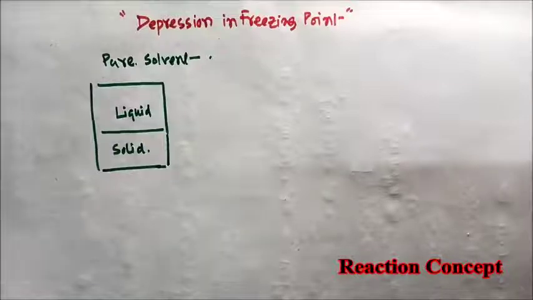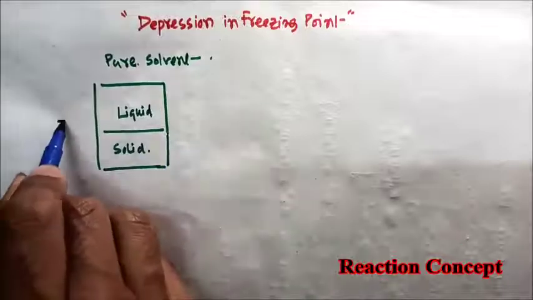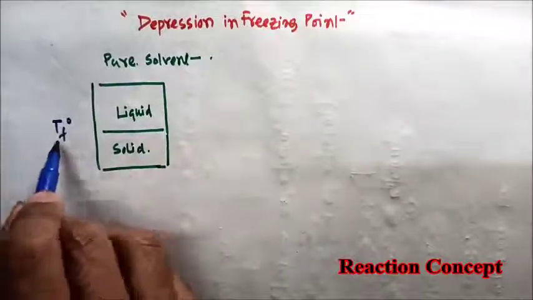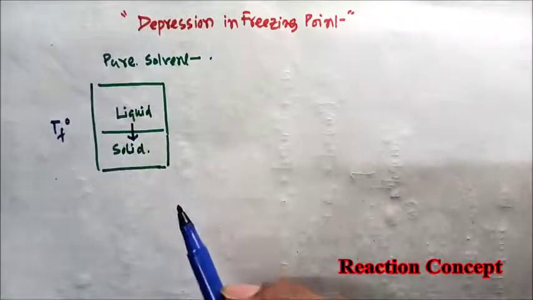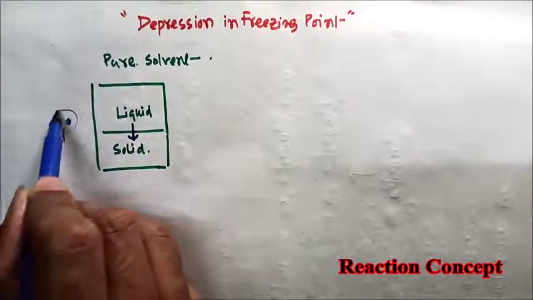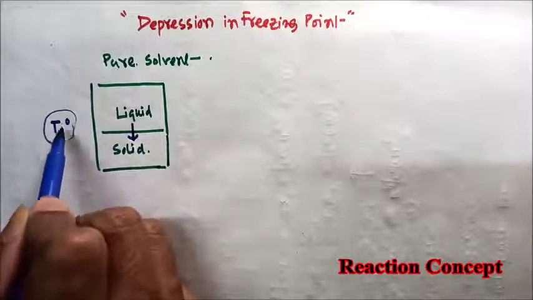At a temperature, suppose Tf0, the liquid converts to solid state. So this temperature is called the freezing point for this substance, and it is denoted by Tf0.